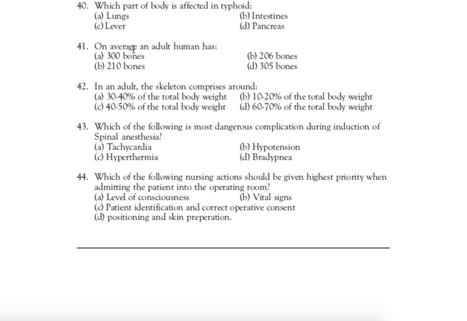Next question, question number 41. On average, an adult human has. Correct answer is B. 206 bones are present in the adult human being.